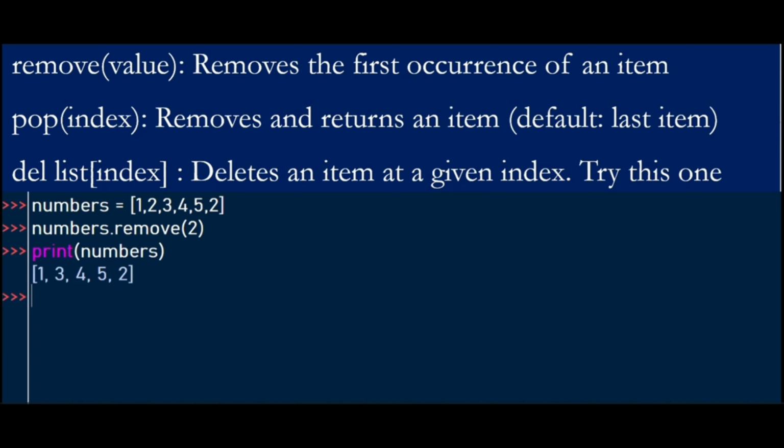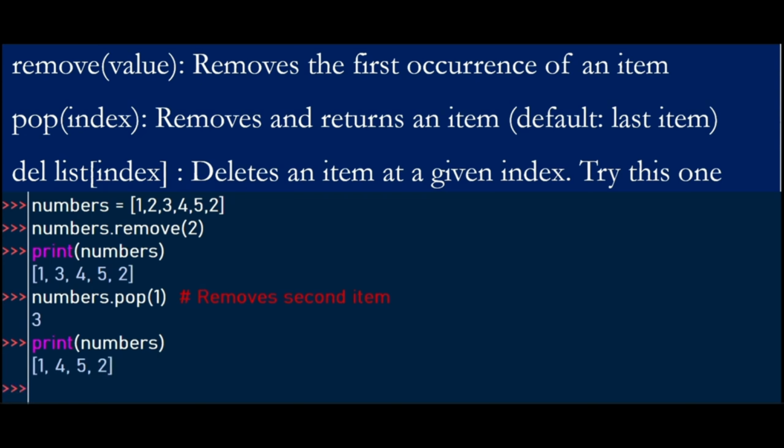You can also use the pop method to remove an item. In this case, we want to remove an item at index number 1, in this case 0, 1. So we're removing this item, which is 3, and when we print our new list, we're going to see that 3 is missing because we removed it using the pop method.